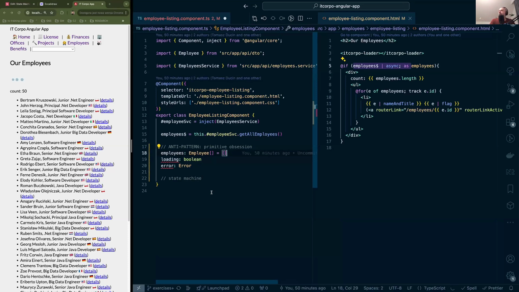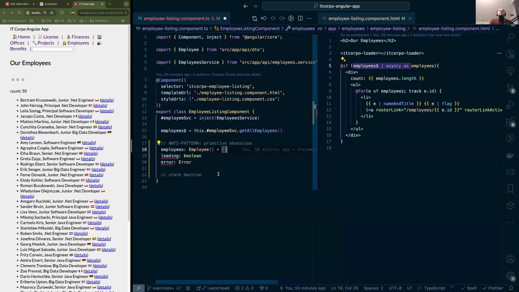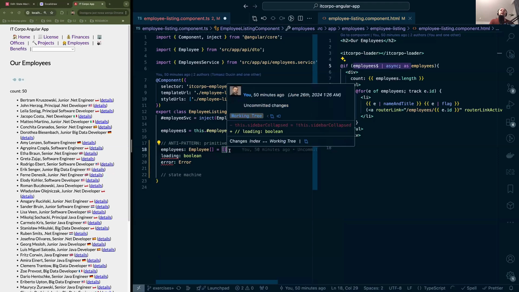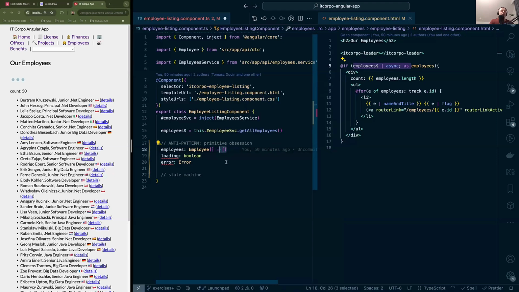There are certainly some situations in which this is correct, but actually this is a kind of shorthand for not thinking through what should be the initial value of the employees, or whatever the data collection is here.